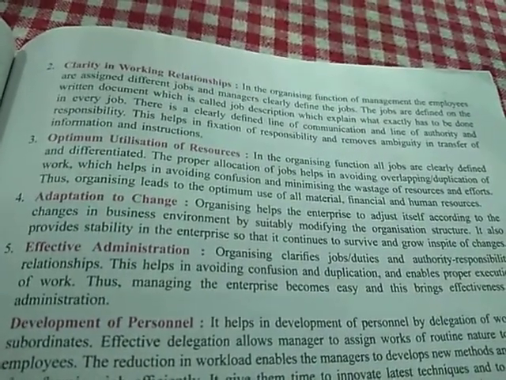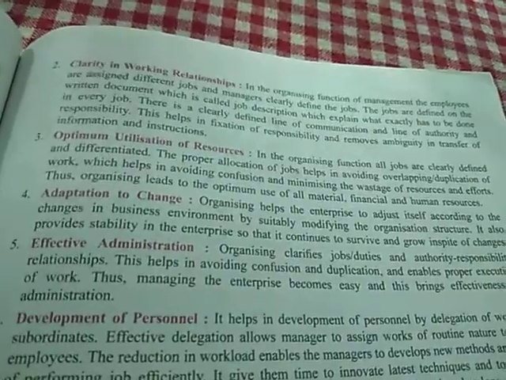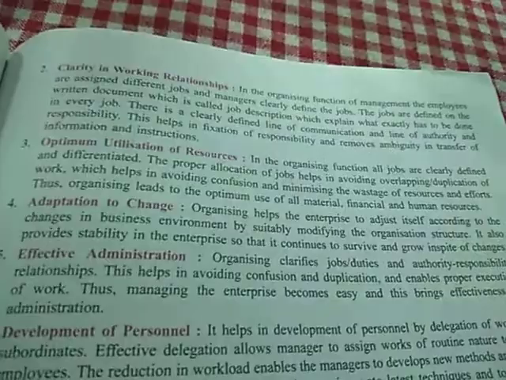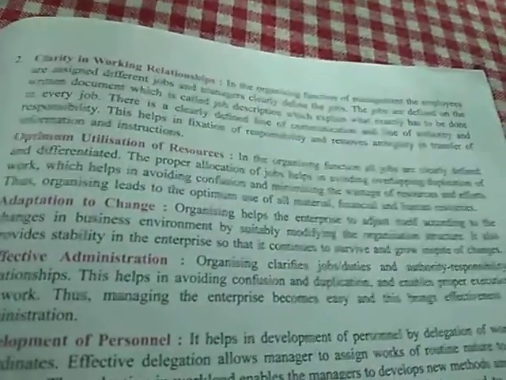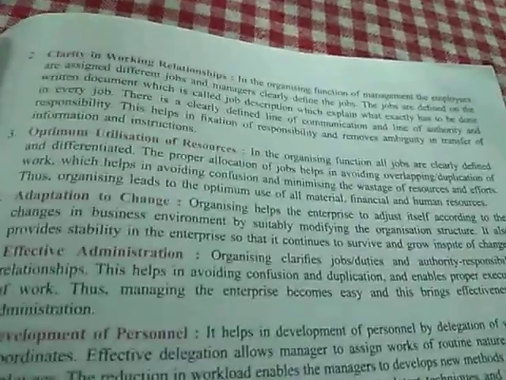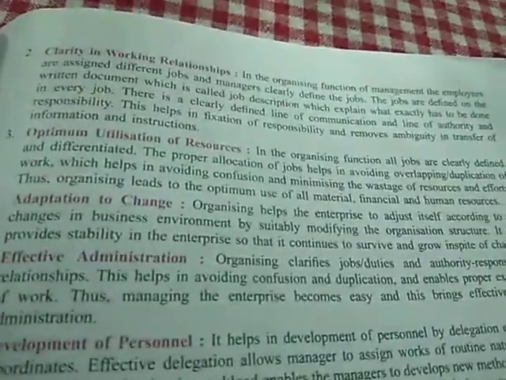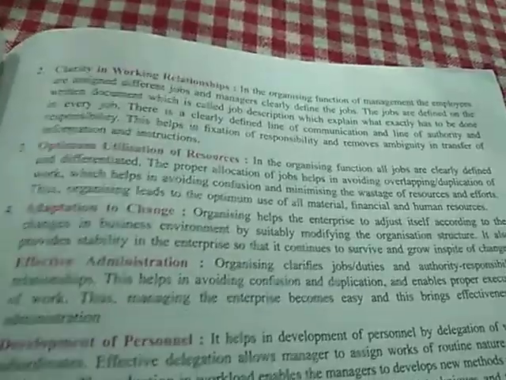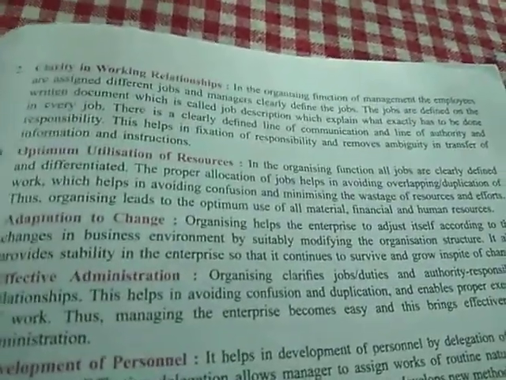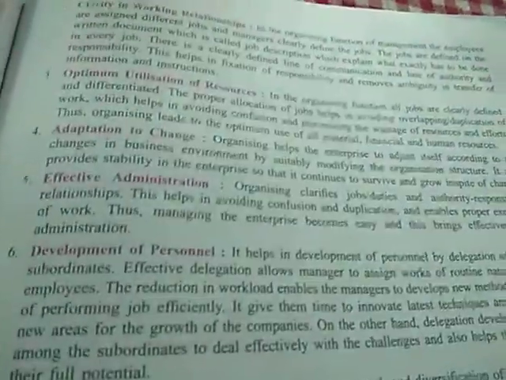So in organizing function, all jobs are clearly defined. So the resources can be used at the optimum level because the workers are specialized in that. Proper allocation of resources and jobs is to be done to the specific employees, those who are experienced and specialized in their task. So the utilization of resources is done to the fullest, to the optimum level, and the wastage is minimum. Next is adaptation to change.